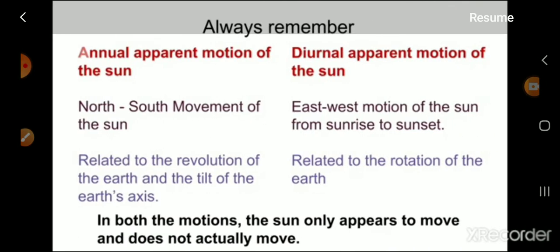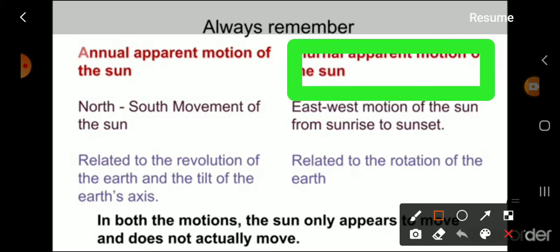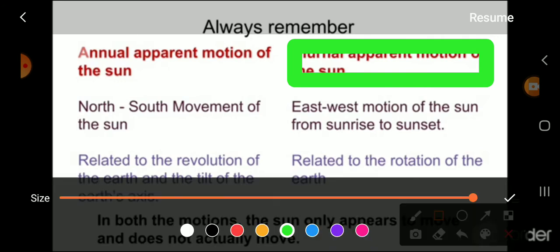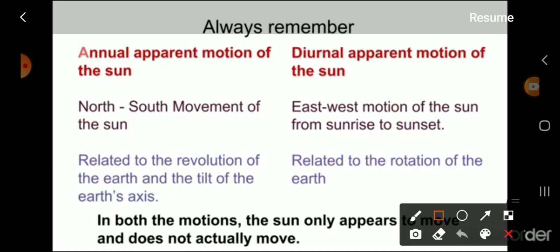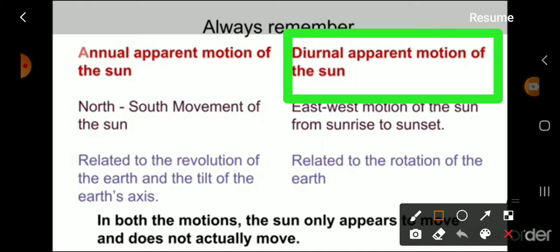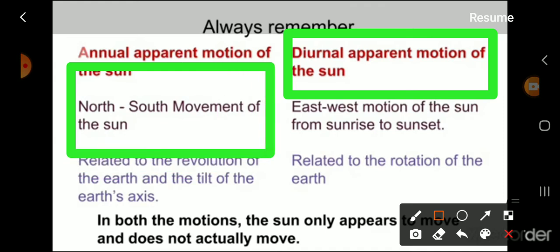Always remember, annual apparent motion of the sun and diurnal apparent motion of the sun. Annual: north-south movement of the sun.